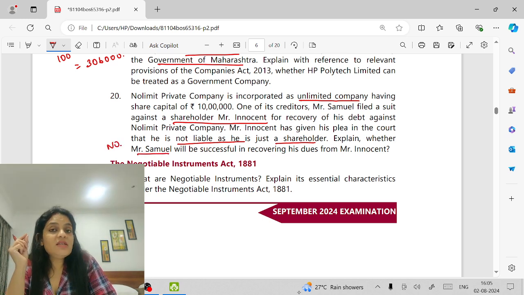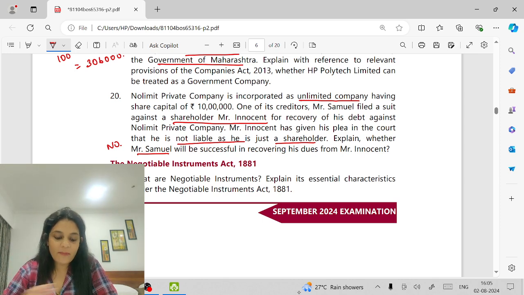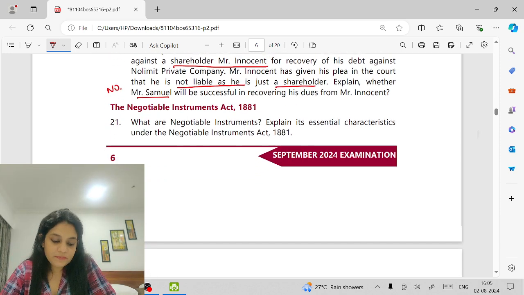No. When we say unlimited liability, the liability of the member is unlimited towards the company, not towards the creditor. The creditor can recover from the company, who in turn can recover it from the member, but the member is never personally liable to the creditor. So Samuel will not be successful.